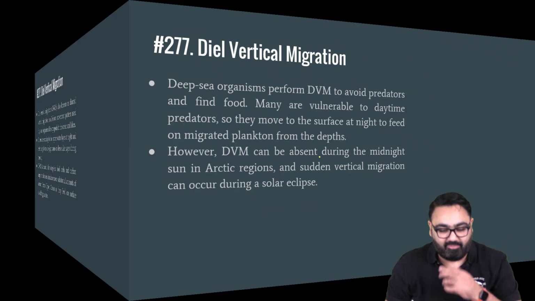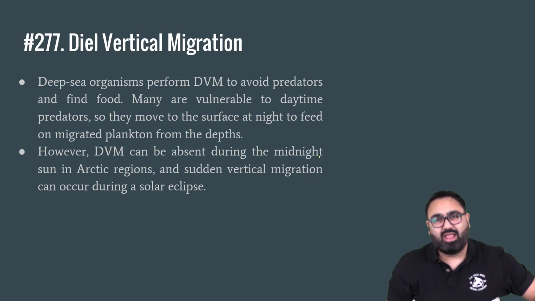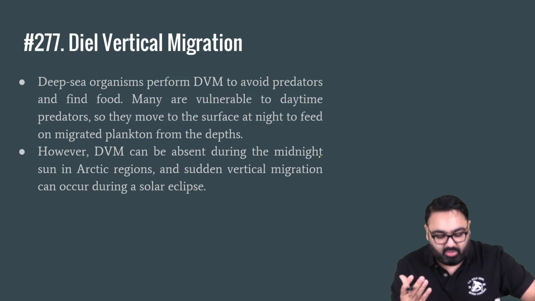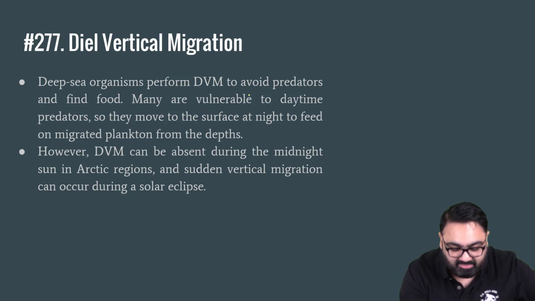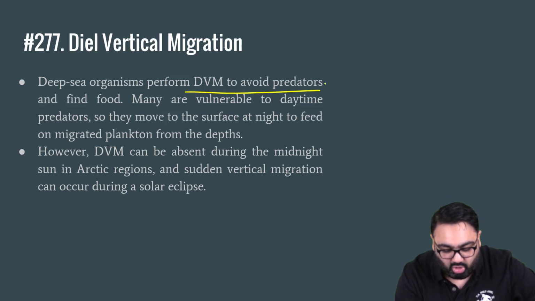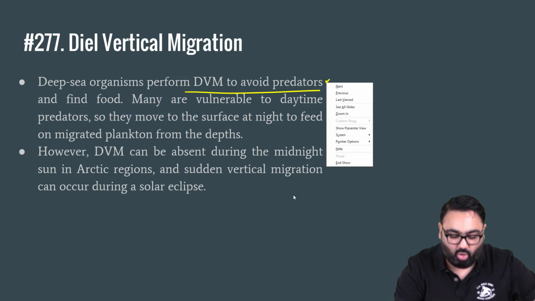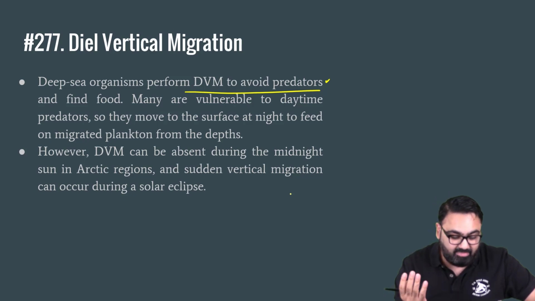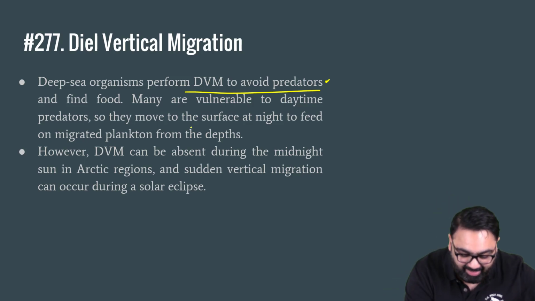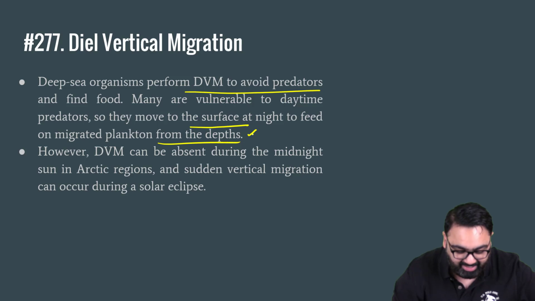That is how they cope with differences in temperature, and also the search for food basically makes them migrate from one layer to the other. Deep sea organisms basically perform this also to avoid predators and find their own food. They are vulnerable to predators that are present in the daytime, so they usually move towards the surface at night and then come back to the depths during the daytime.